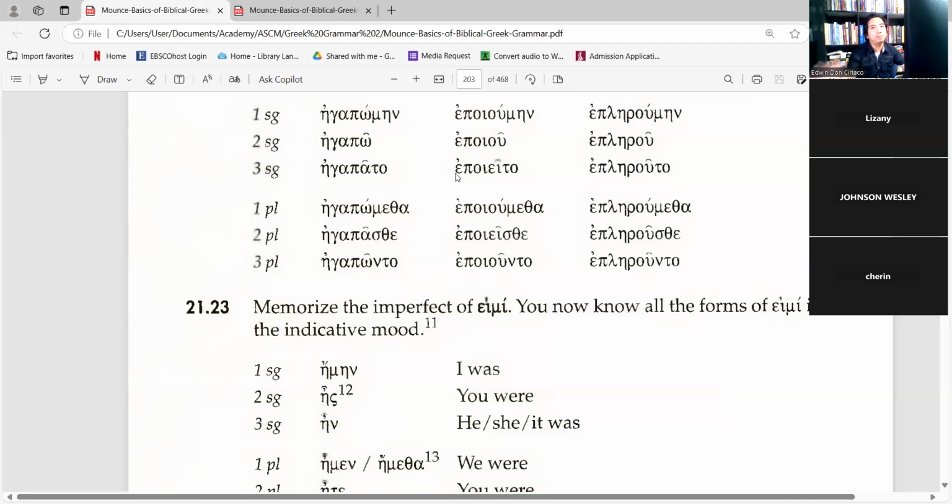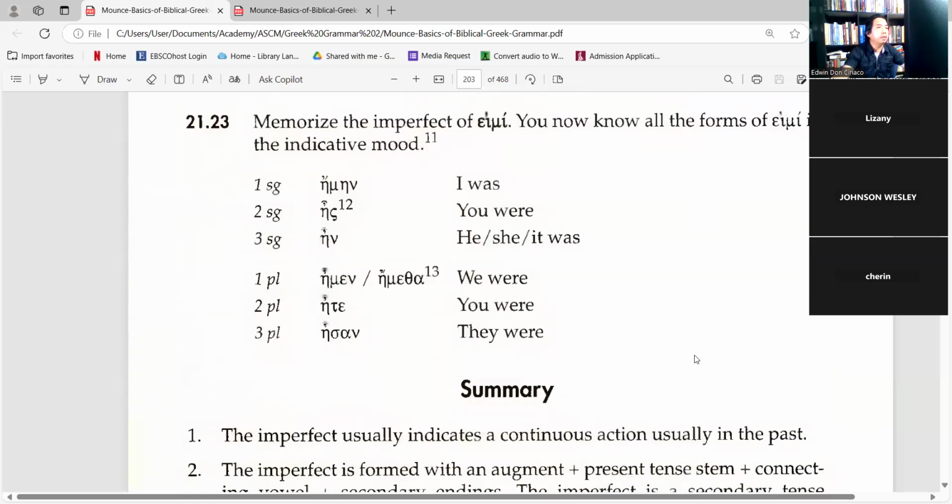Again, with the passives, passive plural, whether perfect or imperfect, the use of the theta is one of the key indicators for knowing whether this is passive plural. And then memorize the imperfect of I am. Amen, ate, asan.